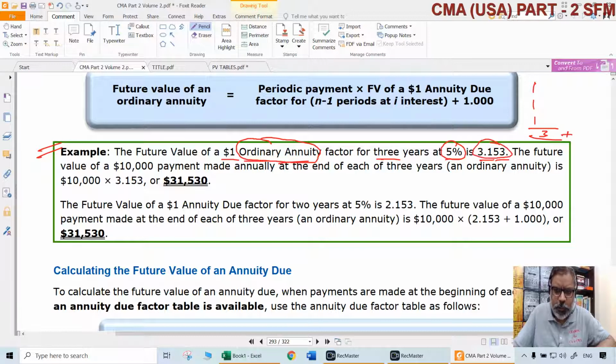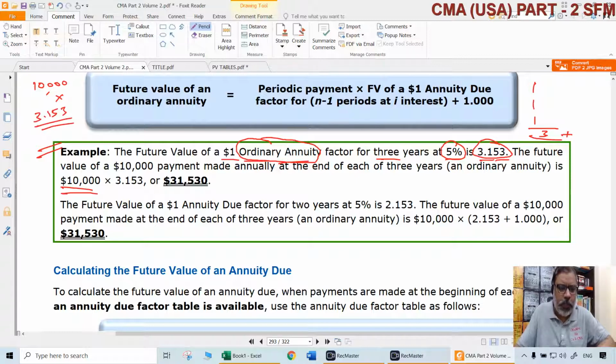3.153. Which means, for example, at the end of each year, if you are investing, say $10,000, how much will it become after 3 years? Normally it should become $30,000. But again, as we know, it will become more than $30,000 because of interest. How much? Simply multiply that. Periodic payment is how much here? 10,000. It should be constant. That should just be multiplied with the FVIFA 3.153.